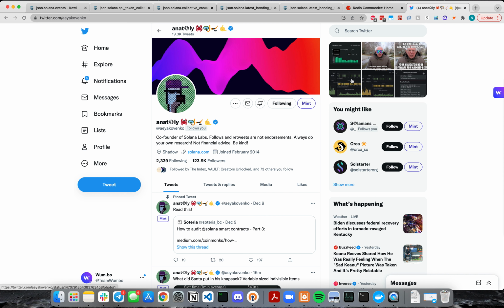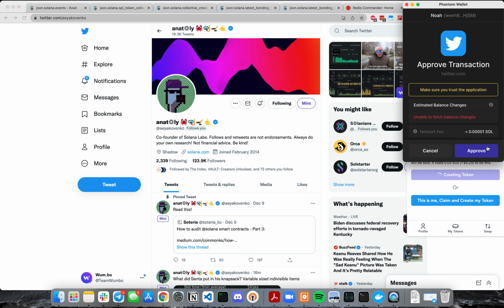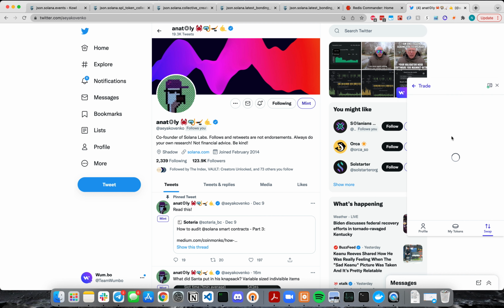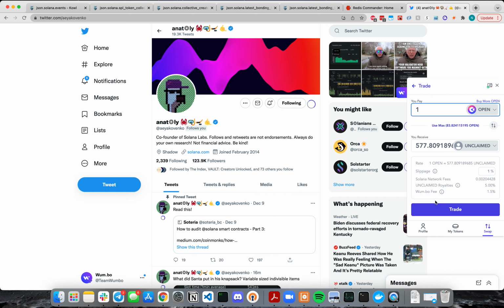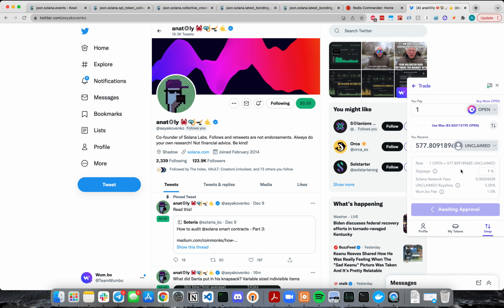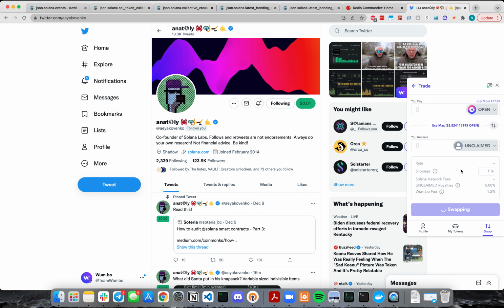So if we come over to Wumbo, we can mint a token for Toli. And then, after we create this token, we can go ahead and buy some. So one of the neat things about Wumbo is you can launch a token without needing any kind of liquidity provider because it's all on a bonding curve. This makes it really easy to launch a token for anybody. Particularly, I'm Noah, nobody knows who I am. There's not really going to be a counterparty for any trades against my token. Now, I'm sure Toli wouldn't have this problem.